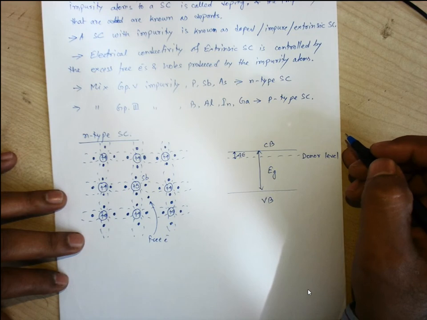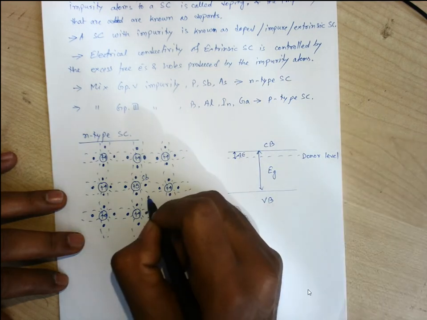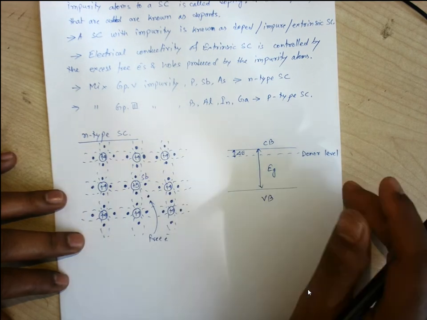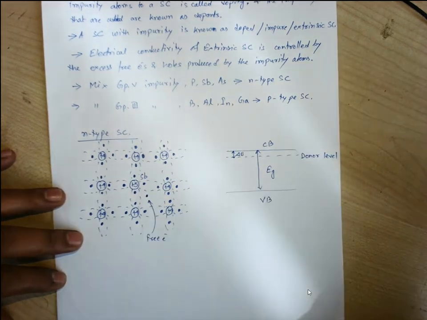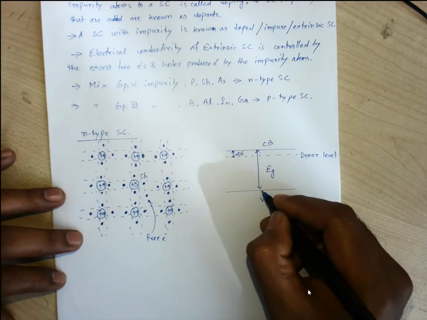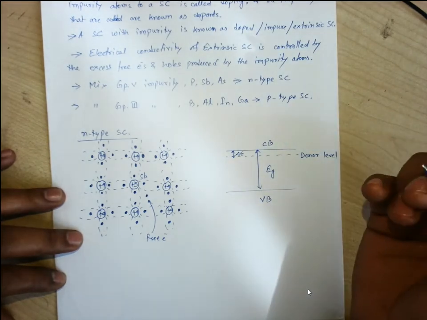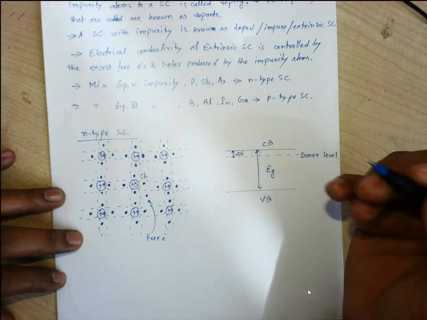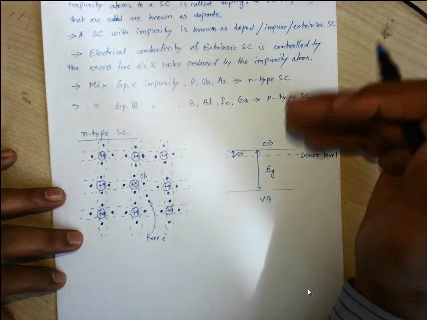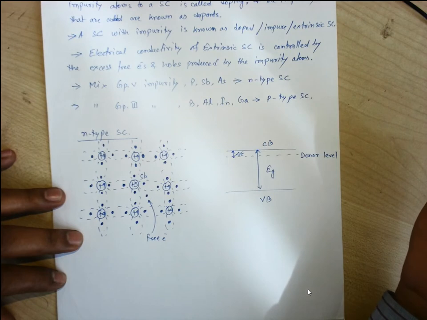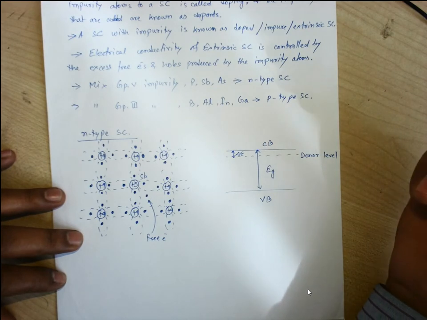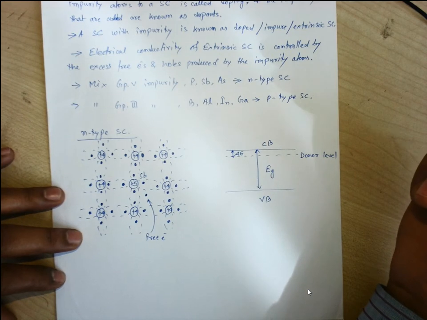After giving this extra electron, which was previously in the valence band of that isolated impure atom, it is shifted to the conduction band. It shifted from the valence band to the conduction band, but not exactly at the location where the conduction band exists for this crystal, but somewhat lower than this. This energy state introduced by the impure atom is known as the donor energy state or donor level.